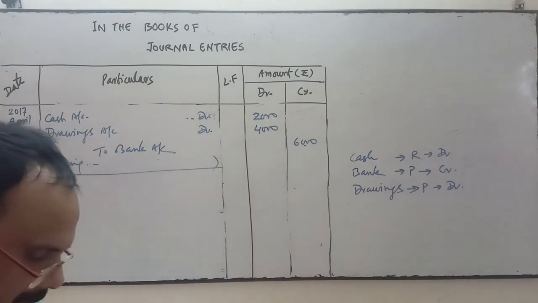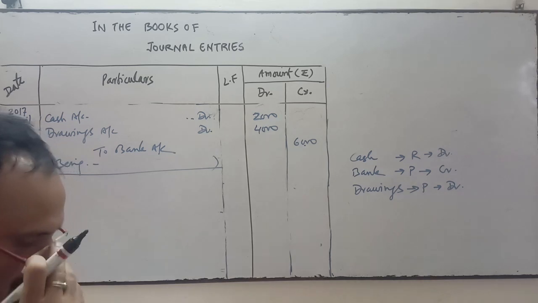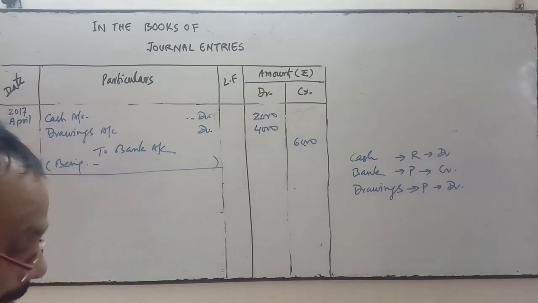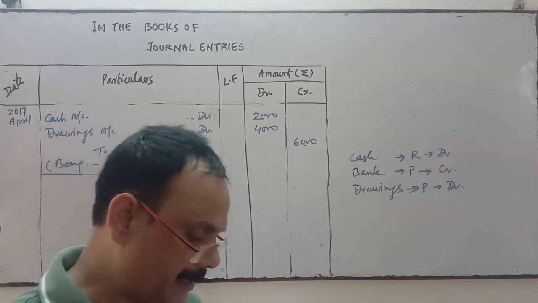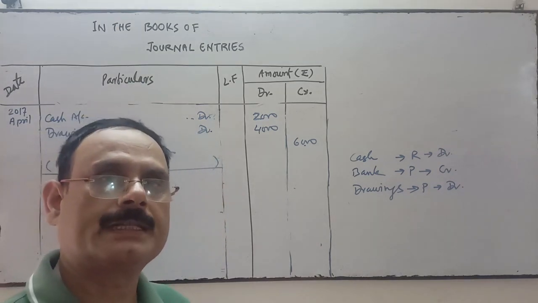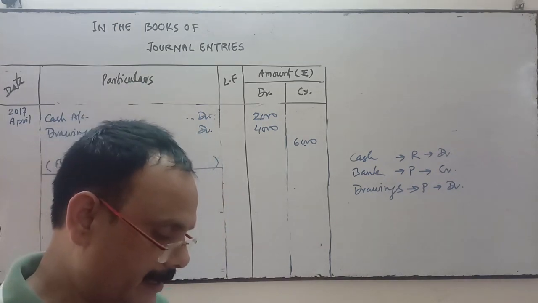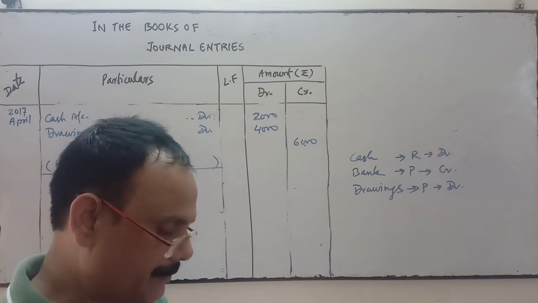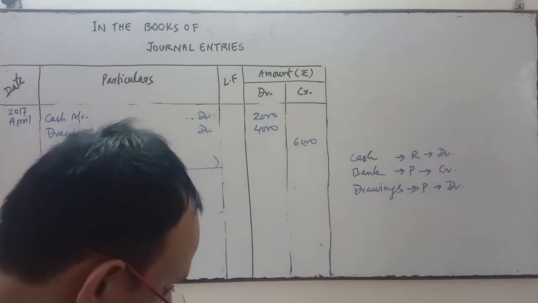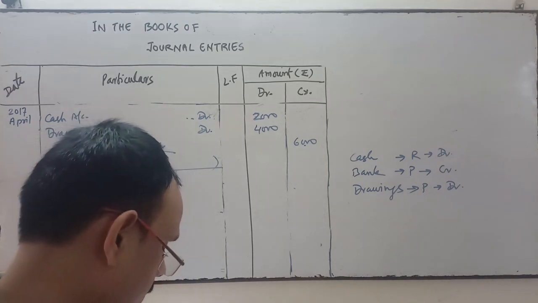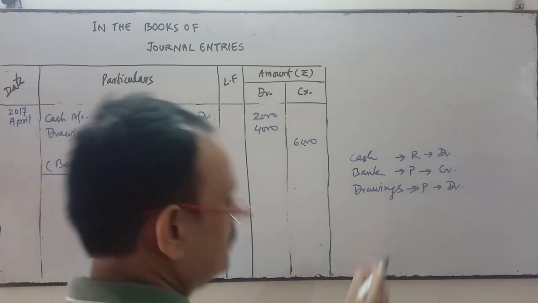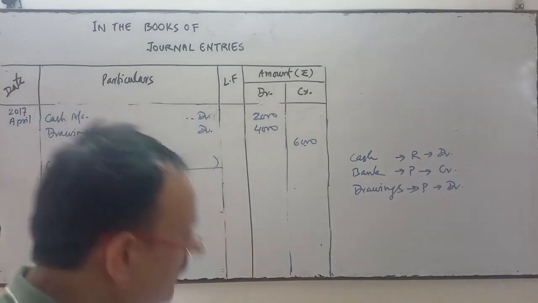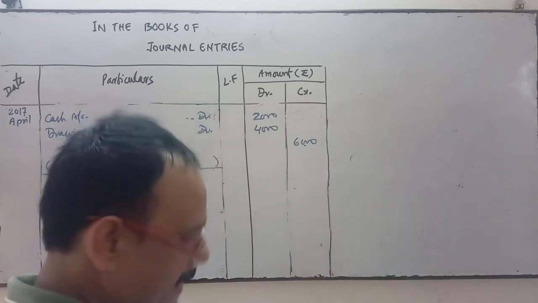Sent a check to X in full settlement of his account. You see in the opening entry, X account is mentioned on the liability side, under the creditors. X is 5,000. So you have sent a check to X. So X account will be open over here.